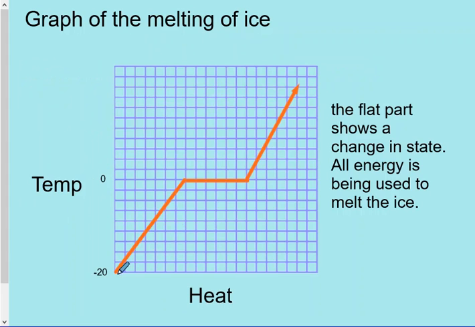This would be an example of a graph of the melting of ice. We can see that it does not just keep going. There is this flat bit here. The flat part shows a change in state. All the heat energy, remember heat is energy, joules, is being used to melt the ice, not raise the temperature of the substance. All the heat getting put in is for melting the ice instead of changing the temperature. So at this flat bit, we have our ice melting into liquid water.